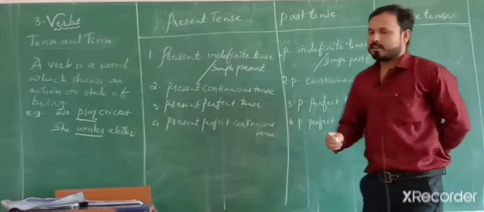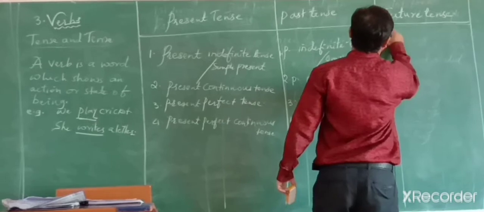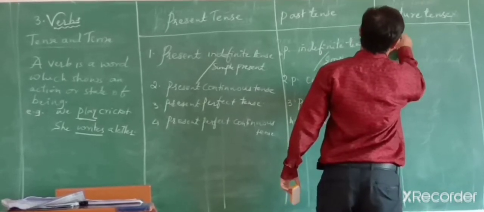Same thing with the future. F for future indefinite tense.